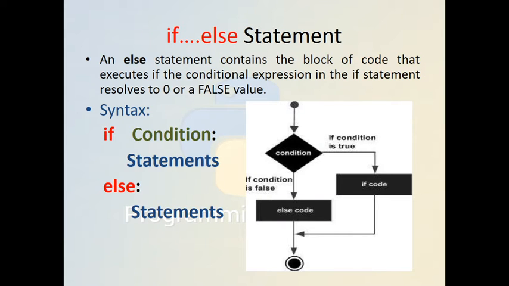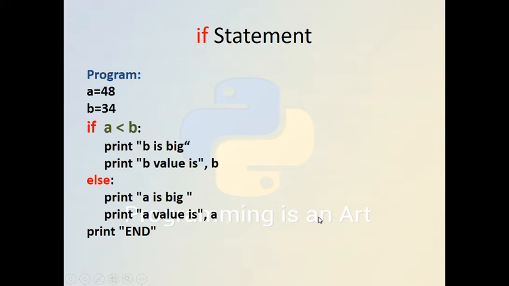Another is the if else statement. The else statement contains a single statement or a block of code that executes if the conditional expression in the if statement resolves to a false value. So here we see that if the condition is true, then the block of the if will be executed, and if the condition is false, then the block of the else will be executed.